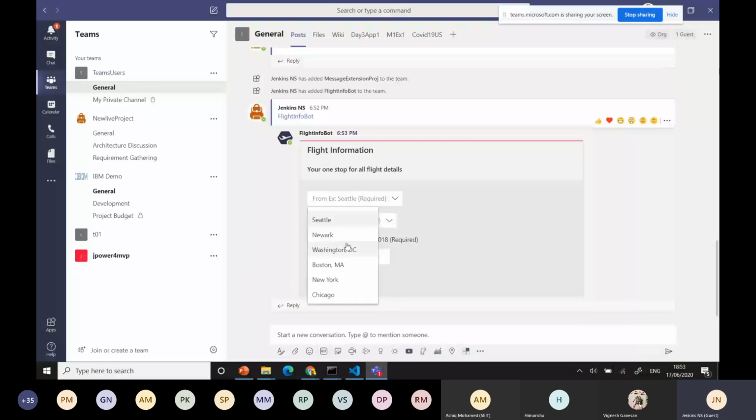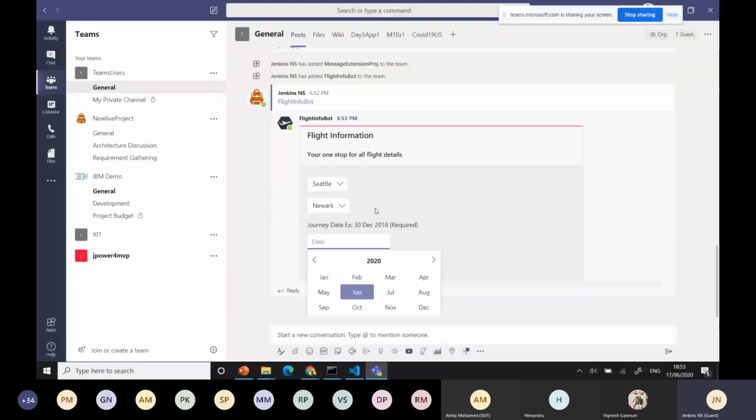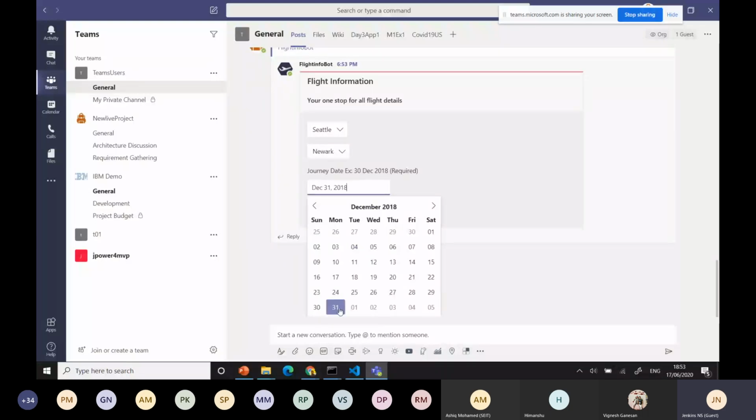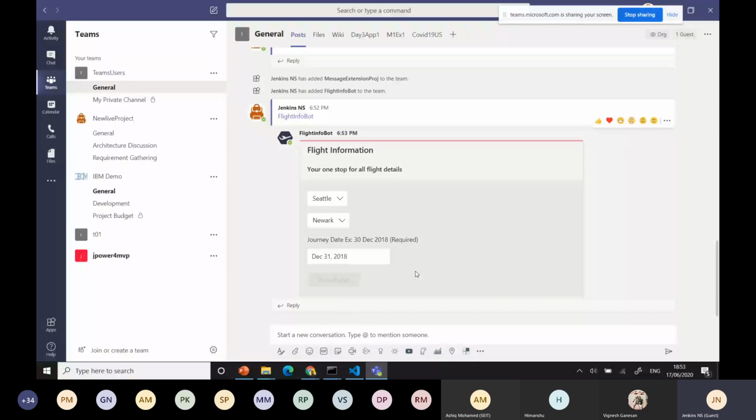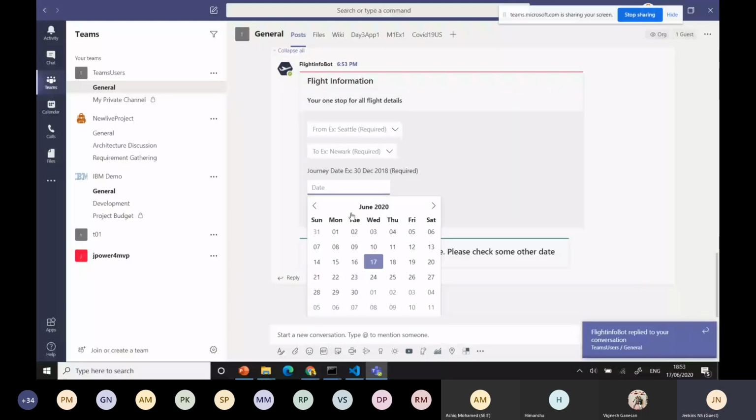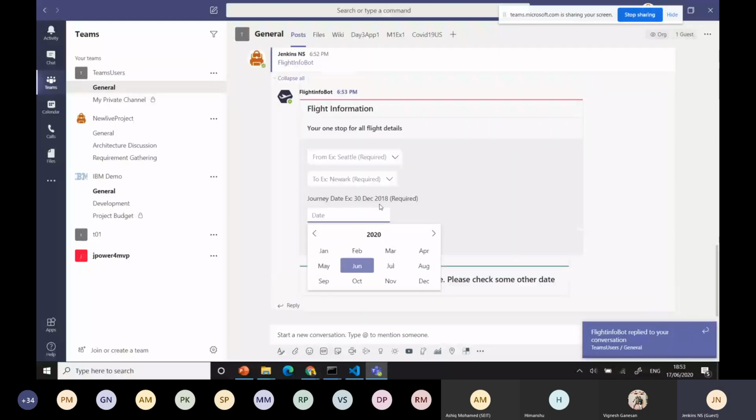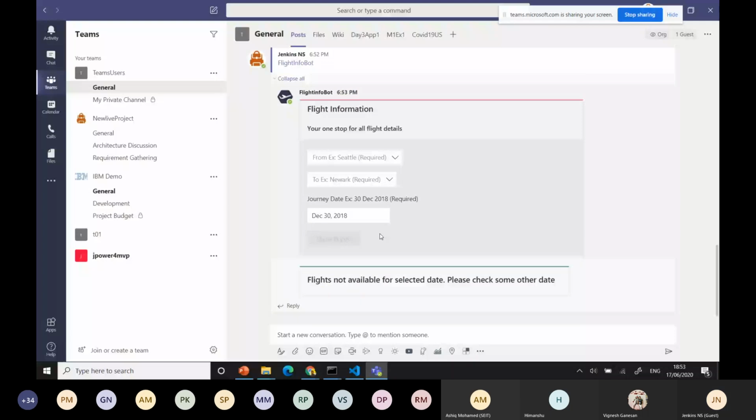For example, I'm selecting a place, Seattle, and I can select the date. That's selecting December 31st. Just show the play. It brings the next adaptive card, with the card information pushed here. Today is the 31st, so I'll select the 30th. Okay, I'll do it one more time.